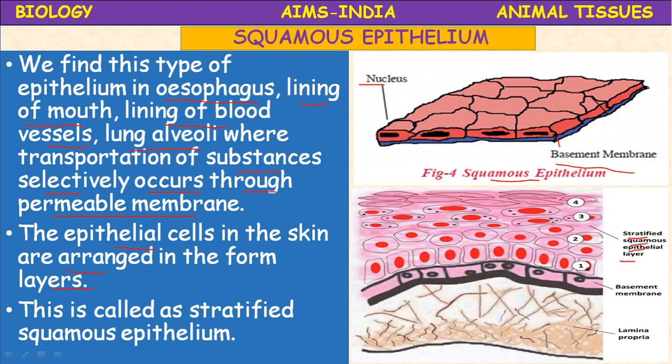How many layers are there? 1, 2, 3, 4 layers. Epithelial tissue contains a basement membrane, and if the epithelial tissue has many layers, it is called stratified squamous epithelium.